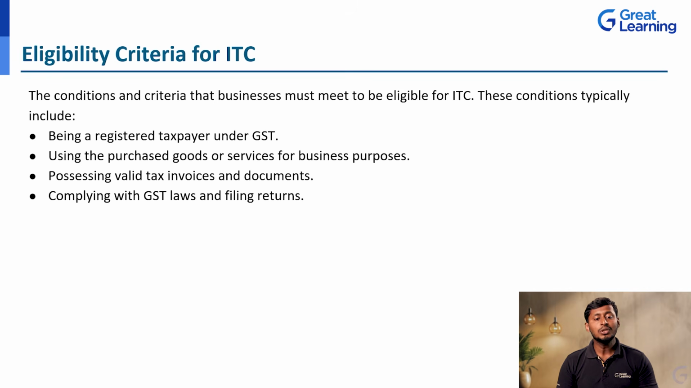Second one, using the purchased goods or services for business purposes. If you purchase goods and services and you use those goods and services for business purposes, then you can get the input tax credit or the refund from the government. Next, possessing a valid tax invoice and documents. Whatever valid documents you produce or give on the GST portal, they are going to verify the documents and only then give the input tax credit. If it is valid, then only they are going to give. If it is not valid, they are not going to give any refund.